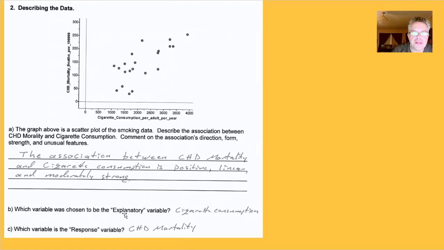It says which variable is explanatory. We have cigarette consumption. So that's on the x-axis, and we're going to use that to help us predict. Whoops, I didn't mean to cross it out. I meant to circle it. We're going to use that to predict the response variable, CHD mortality. So cigarette consumption is the explanatory variable.